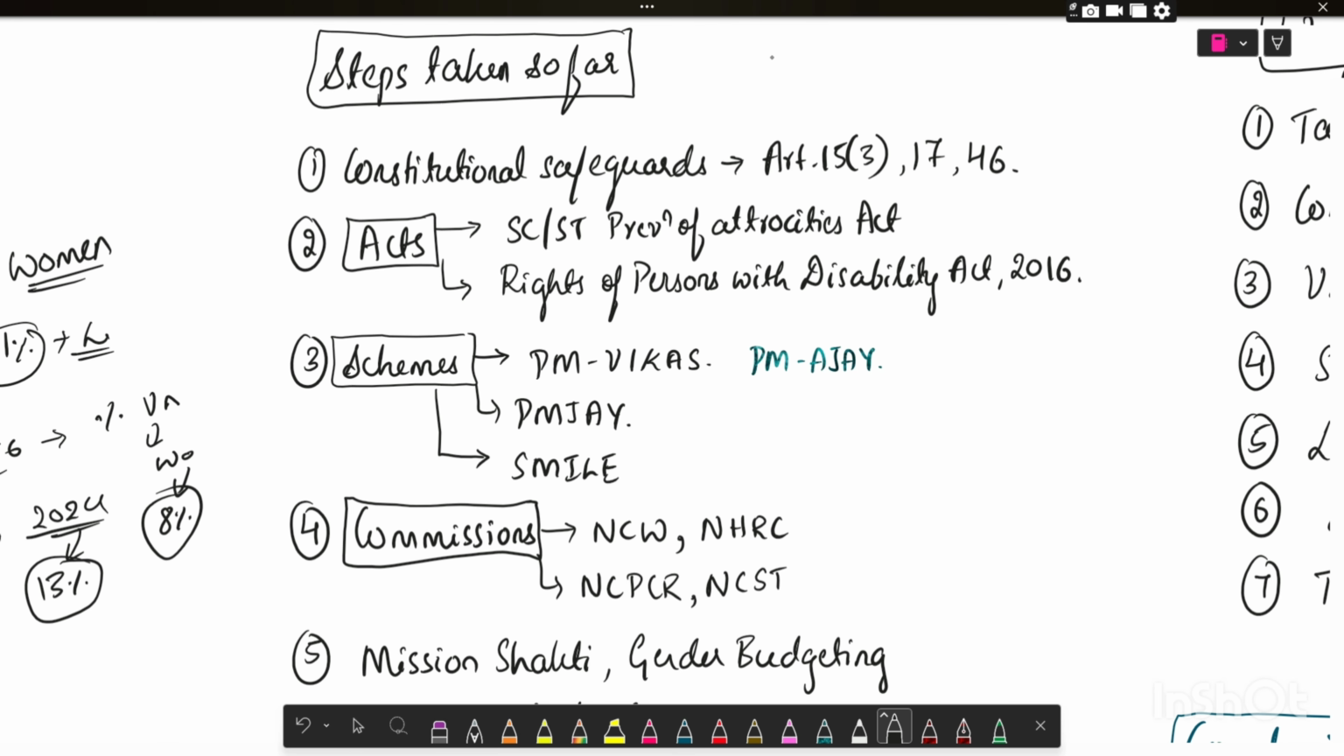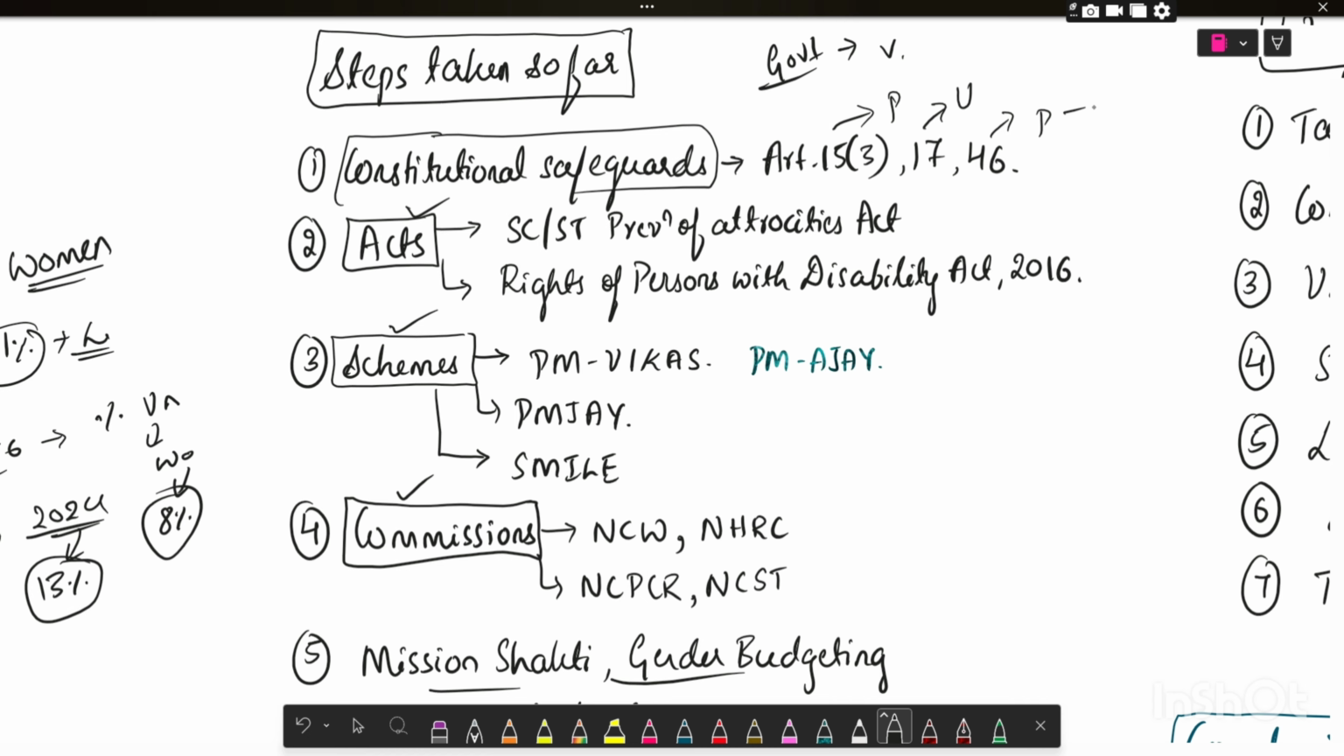Whenever there is a question on what are the government steps taken to uplift a particular vulnerable group, you can think on these lines and generate points. That is, what are the constitutional safeguards, what are the acts passed, schemes, commissions, and other policies. For example, in the constitutional safeguards, you can quote Article 15, Clause 3, that is protective discrimination, Article 17, that is abolition of untouchability, Article 46, that is promote economic and social interests of weaker sections. In the Acts, SC/ST Prevention of Atrocities Act, Rights of Persons with Disabilities Act 2016. This was asked twice by UPSC.